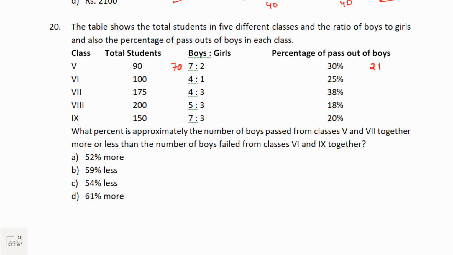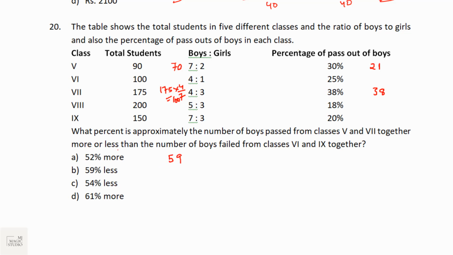Then 175 divided in the ratio of 4:3. So the number of boys would be 175 into 4 by 7. That would be 100. Number of boys are 100 and 38% pass out. So that is 38. So the first total is 21 plus 38, that is 59.